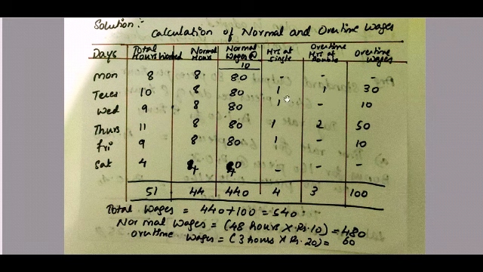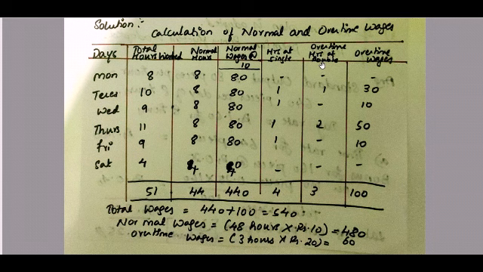So 1 hour for single rate and 1 hour for double rate, and 8 hours for normal wages, total 10 hours. For 1 hour they are getting 10 rupees, and for overtime they are getting 20 rupees. So 10 plus 20, which is 30 rupees, is your overtime wages.